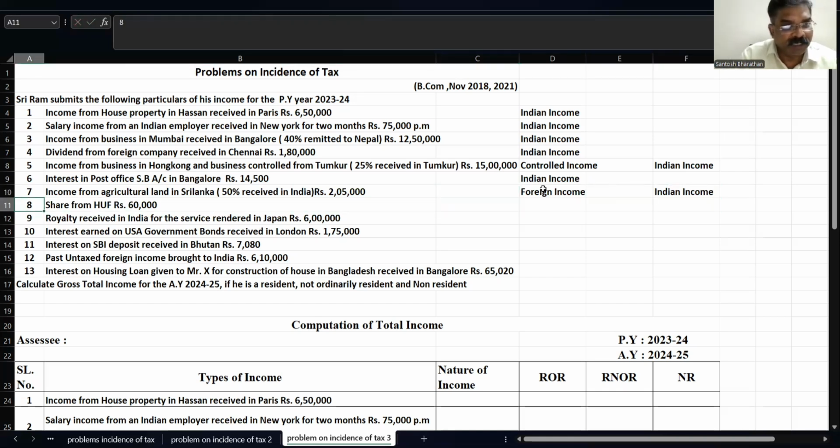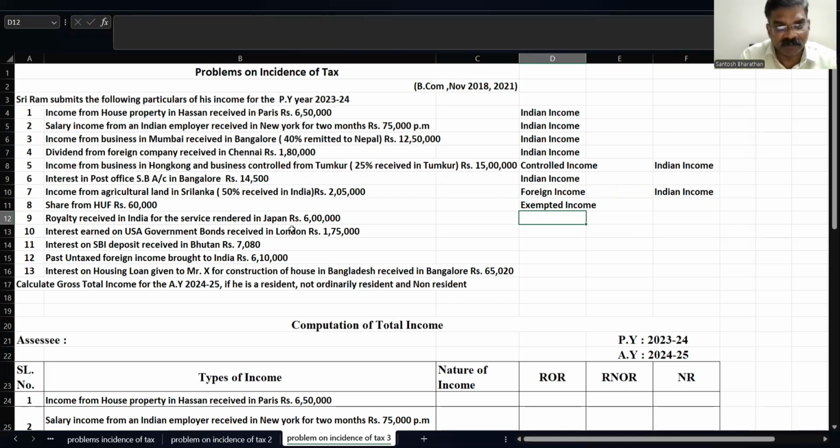Okay. So share of a Hindu undivided family, it is exempted income. Any share received from a Hindu undivided family is an exempted income. If it is an exempted income, we say it is a tax-free income. So zero in all the three cases. If it is a foreign income, it is taxable in only one case, that is resident and ordinarily resident.